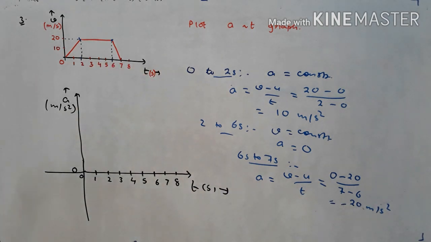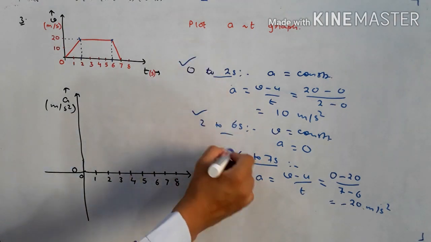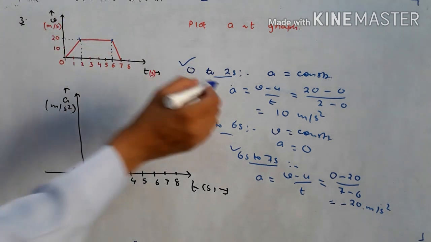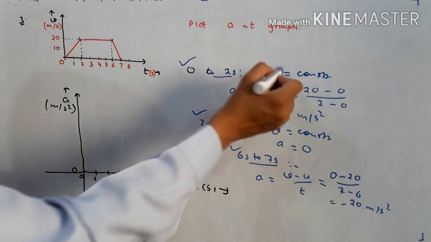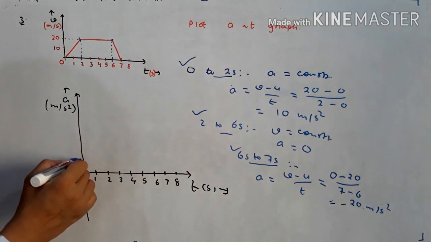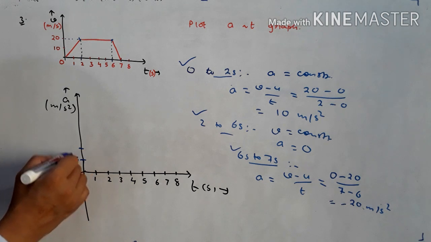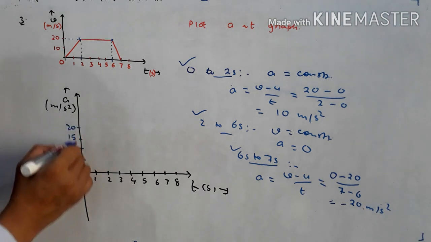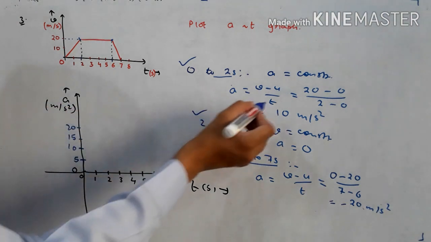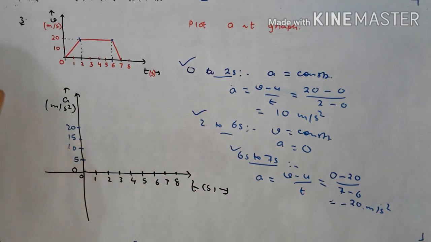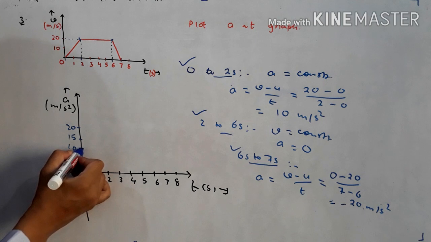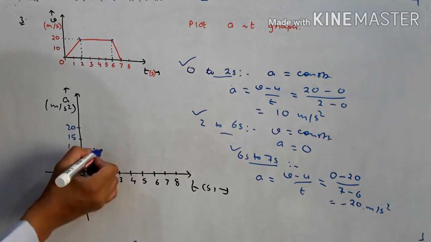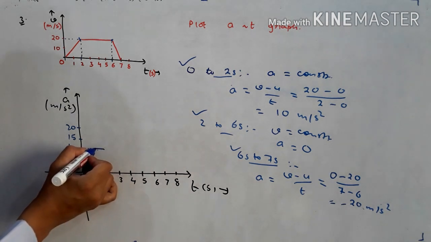So we have got the acceleration in these three intervals. Now we will put them in the graph. First interval, 0 to 2 seconds, acceleration is constant. And how much is its value? Its value is 10 meters per second square. So suppose this is 5, this is 10, this is 15, and we have 20. Acceleration is constant means what kind of graph we should get? I have told you students, if there is some parameter which is constant, the graph must be a straight line parallel to the time axis. And how long? We have to go for 2 seconds. So this will be the nature of the graph.